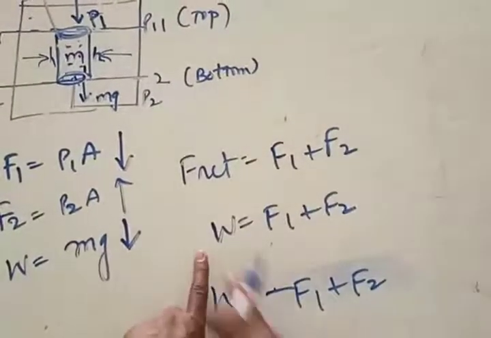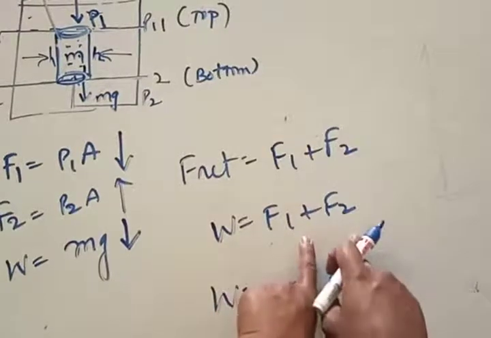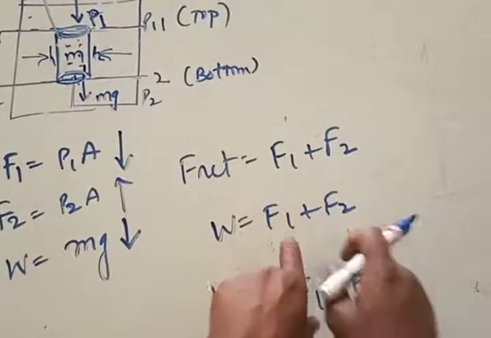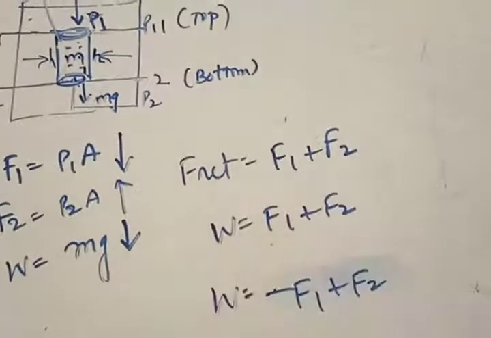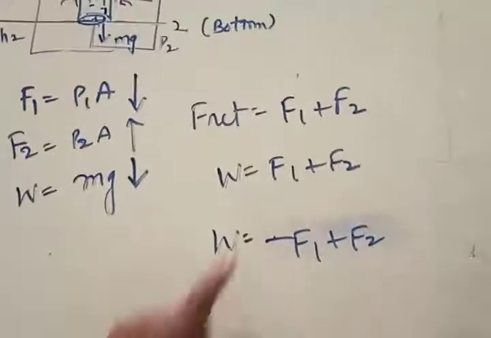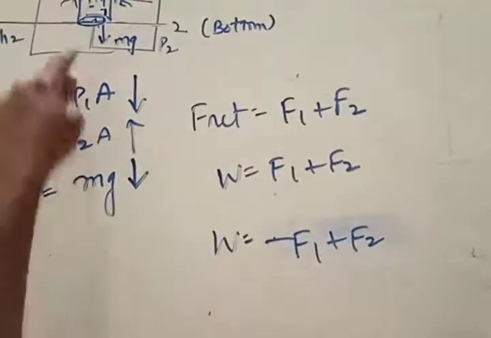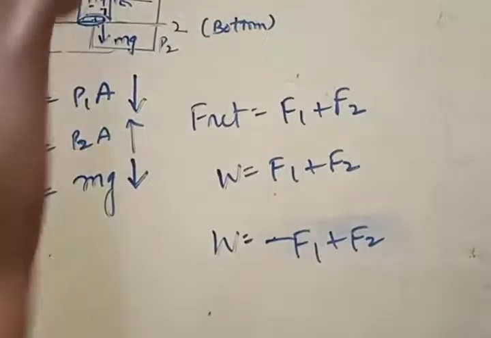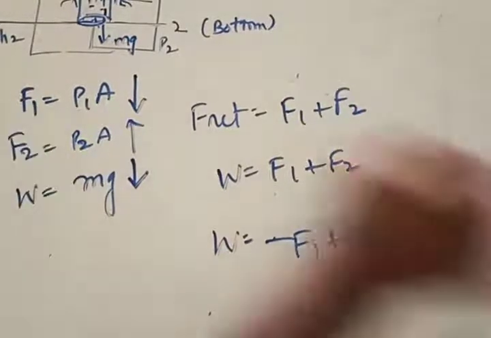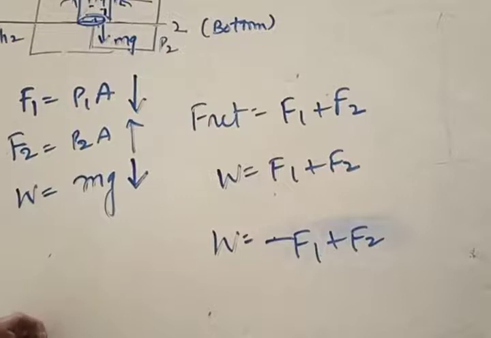You should know that the net force acting on the body is equal to the sum of the forces acting on the body. As these two are acting in opposite directions, one should be plus, one should be minus, and clearly which one is taken to be plus and which minus here? F1 is taken to be minus because F1 is acting in the downward direction. Anything coming in downward direction is negative from the kinematics equations you have seen earlier, the equations of motion in a straight line.